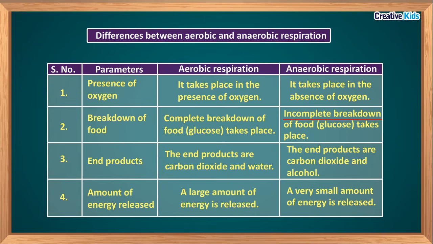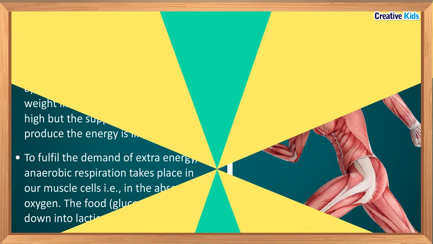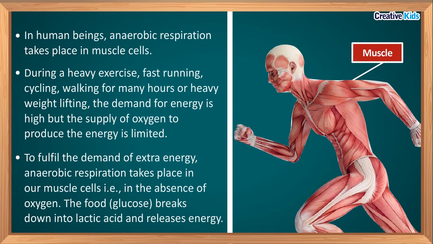The end products of aerobic respiration are carbon dioxide and water, and end products of anaerobic respiration are carbon dioxide and alcohol. A large amount of energy is released in aerobic respiration, and a very small amount of energy is released during anaerobic respiration.